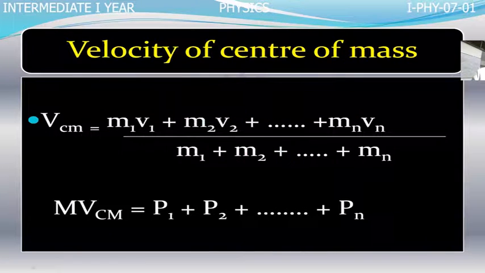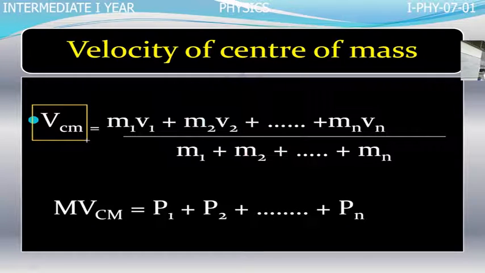Now you go through these equations. The velocity of center of mass. Center of mass is nothing but a point within the system, within the body or within the boundaries of the body. We are calculating the velocity of that point like this: M1 V1 plus M2 V2, like that.